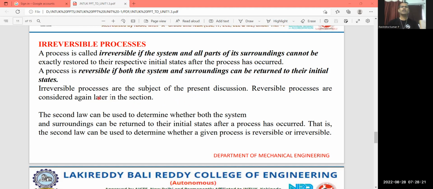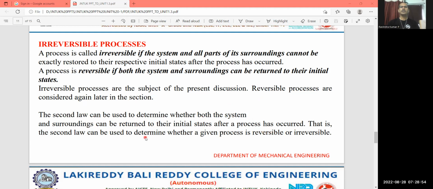The irreversible process is the subject matter of the second law of thermodynamics. The reversible process is considered again in the later section, in the second unit, where many problems we need to solve. The second law of thermodynamics can be used to determine whether both the system and surroundings can be returned to their initial states after the process has occurred.